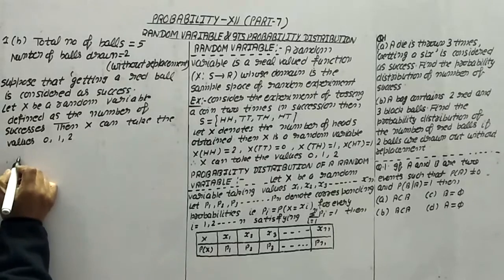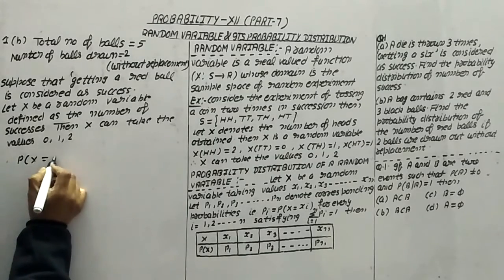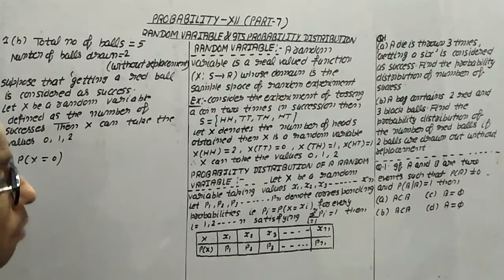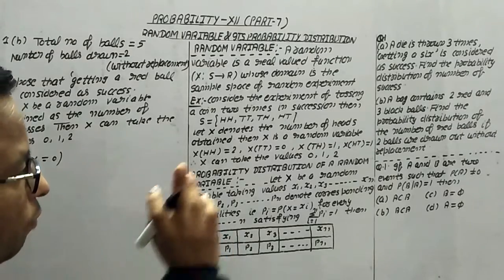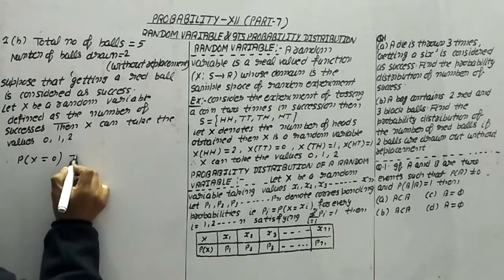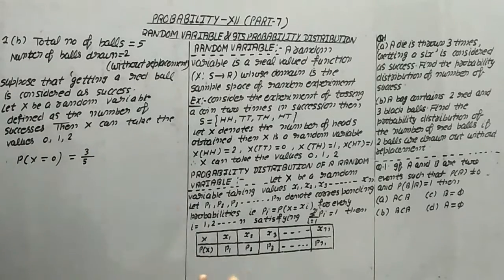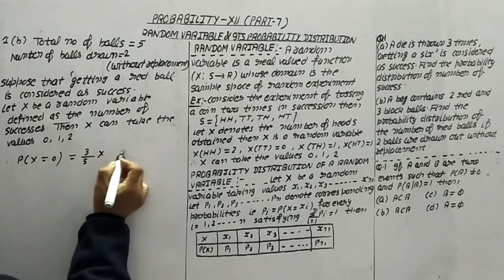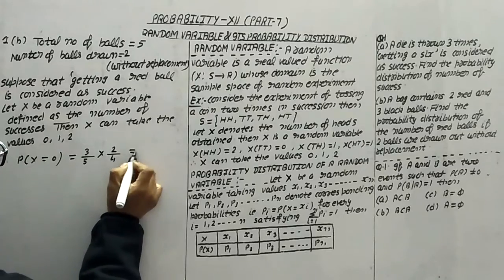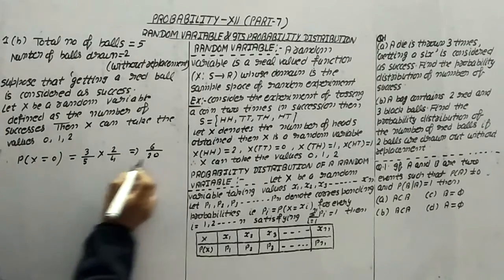Now, first case, there is no red ball. It means P(x=0), no red ball. It means the first ball is black, then the probability is 3/5. We are not keeping that ball back. It means what is the probability of a second black ball? 2/4. It means this becomes 6/20.